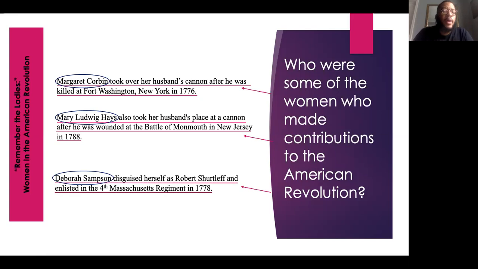The article gave me people like Margaret Corbin, who took over her husband's cannon after he was killed during the war. Mary Ludwig Hayes, she also took her husband's place at a cannon after he was wounded at the Battle of Monmouth. And then the third lady that contributed to the American Revolution was Deborah Sampson. And she disguised herself as Robert Shirtliff and enlisted in the 4th Massachusetts Regiment in 1788. So those are 3 really good pieces of evidence from that second article that give me specific women who made contributions to the American Revolution.